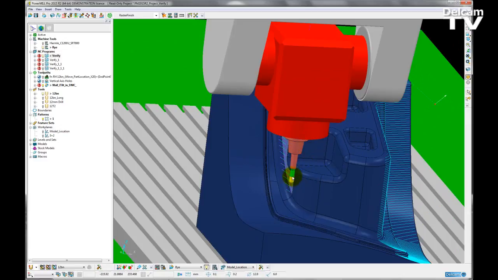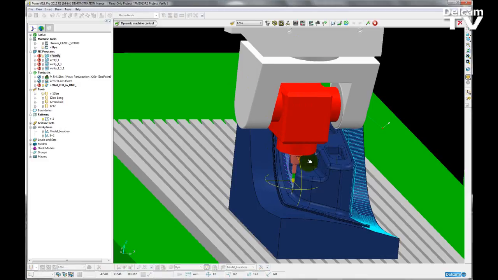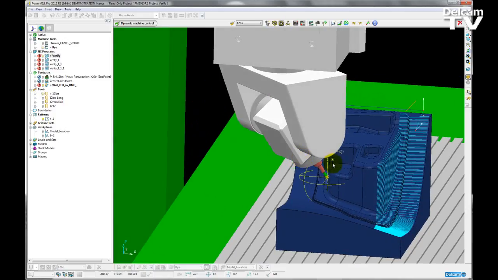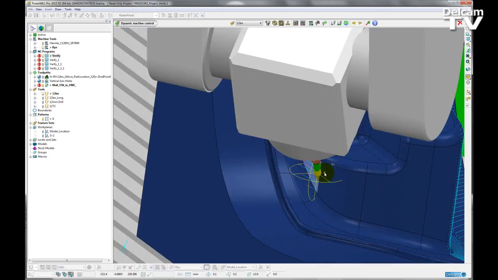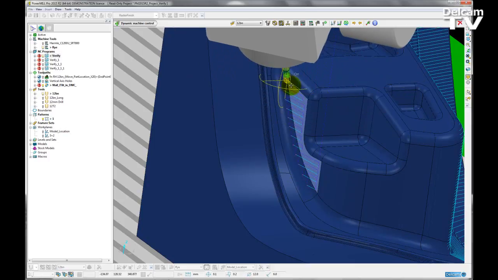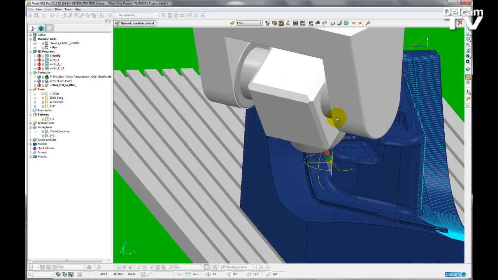I can easily achieve this by opening up the dynamic machine control toolbar. If I right click on my tool, go to Tool, Dynamic Machine Control, the toolbar opens up and I'm now given some options to alter the orientation of the machine tool. So I'm just going to tilt and rotate that until I'm happy that it will be collision free for this toolpath. Just a quick check, I can grab the tool, I can snap it to the model and the toolpath position points. I can see that there are no longer any collisions.